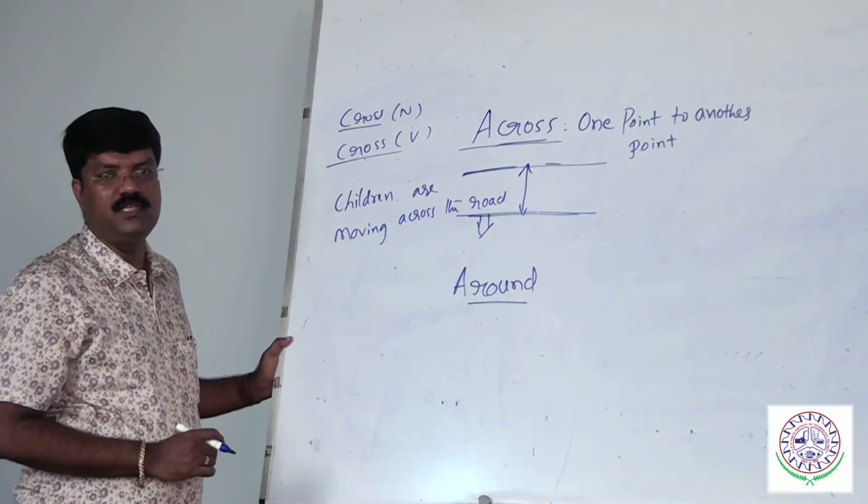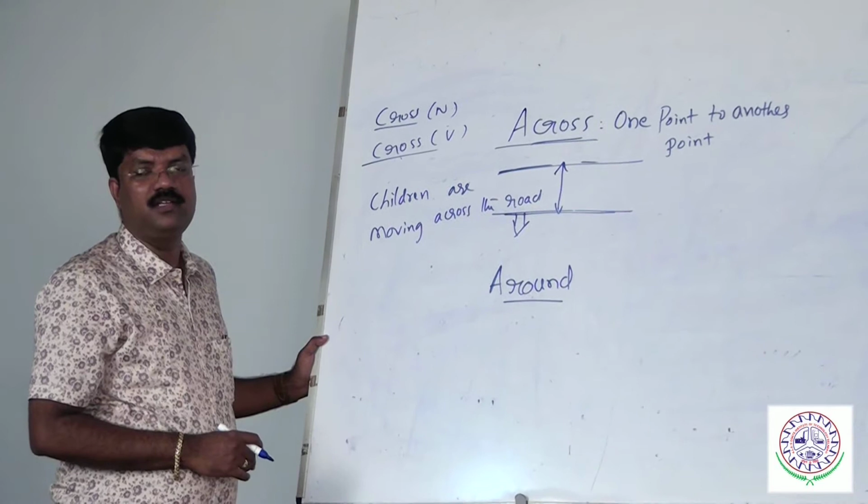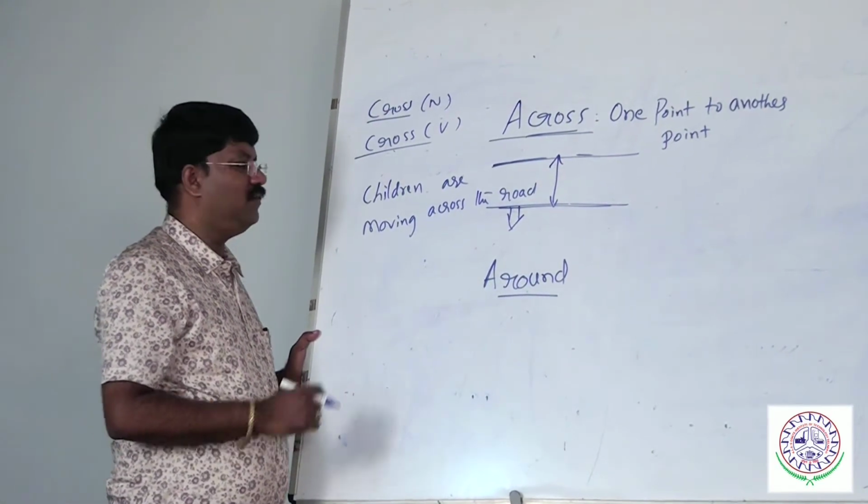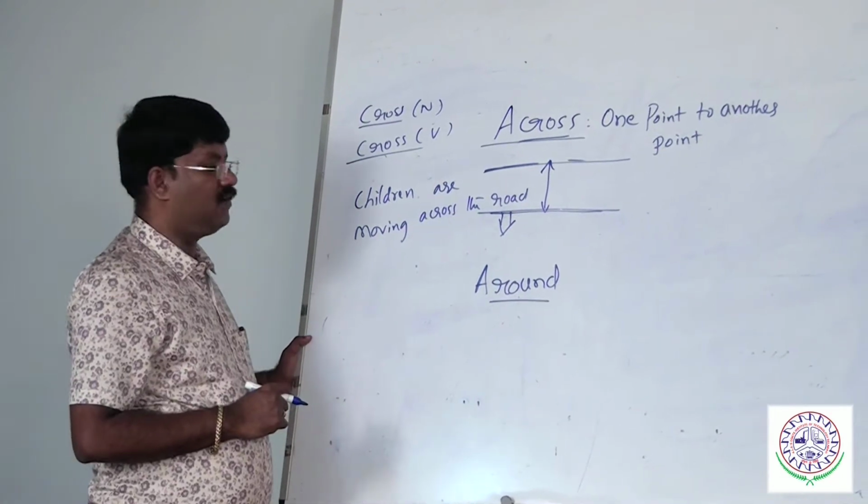So normally we use this sentence. Let us sit across. Let us discuss across the table. Let us sit across the table. One point to another point, that is called across.